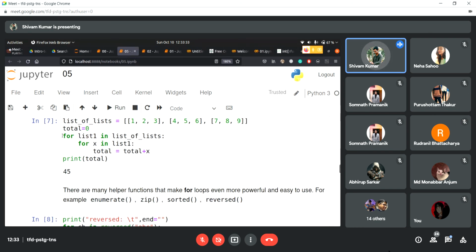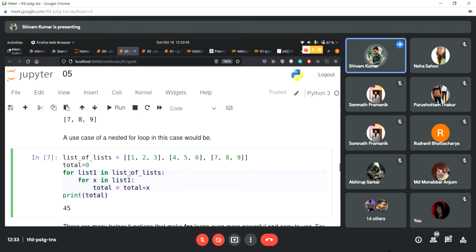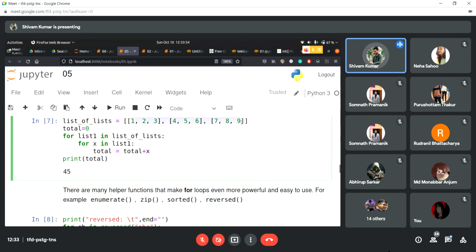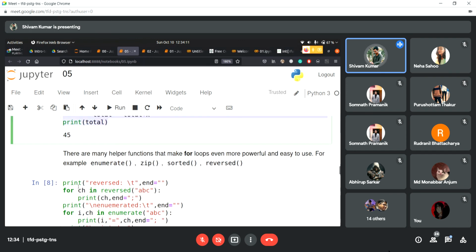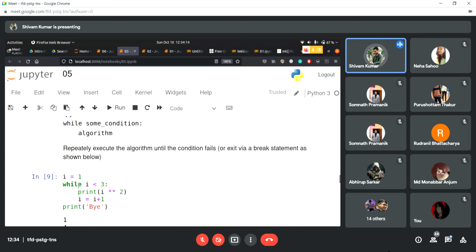Okay, and also we can have nested loops, just like nested ifs and nested lists. We can have loops inside a loop. I would love to go through this and execute it one by one. But what it is trying to do here is get the total of all the numbers. So 1 added up to 9 is 45. So 1 plus 2 plus 3 plus 4 and so on up to 9 is 45. So that is what we are trying to do here. In your free time, or maybe after this session, you can sit through this IPYNB file and try to execute this on your own, right? Okay, so we're done with for loops, we're done with lists.